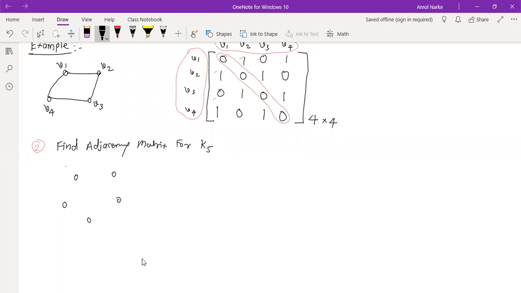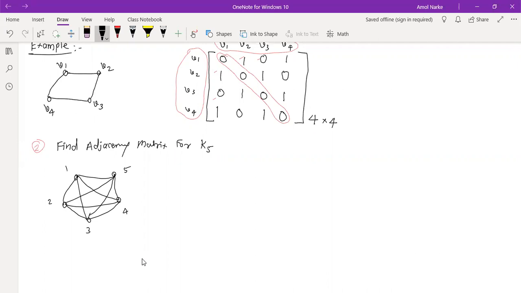Tell me how you can draw this graph. What is the speciality of that graph? First we need to join all the vertices with edges. 2 goes to 5, 2 goes to 4, 2 goes to 3. Now 3 goes to 4, 3 goes to 5, like that, and 4 goes to 5. So this is what we have: an edge from any vertex to any other vertex.